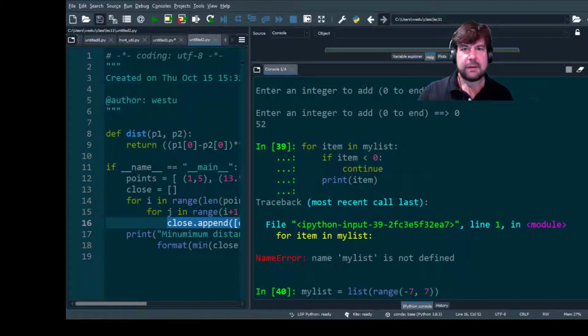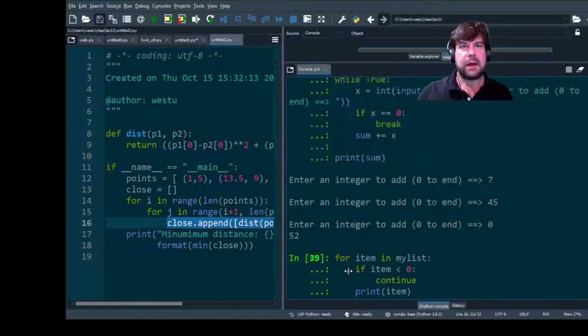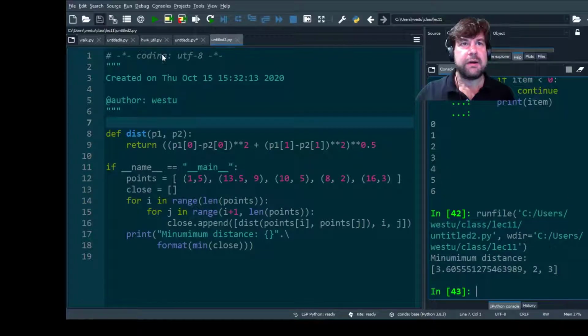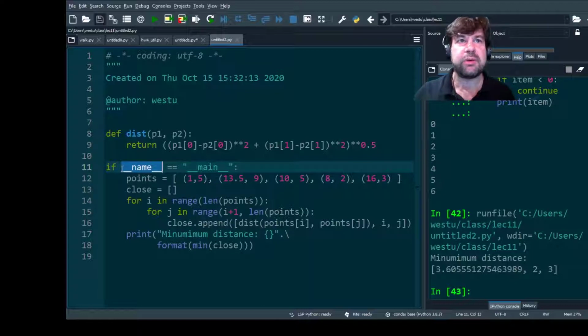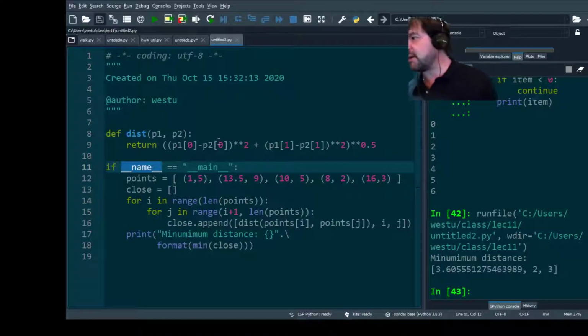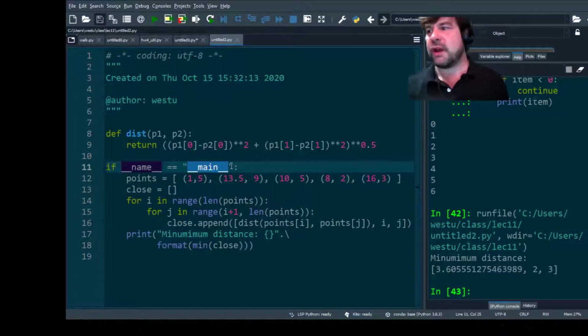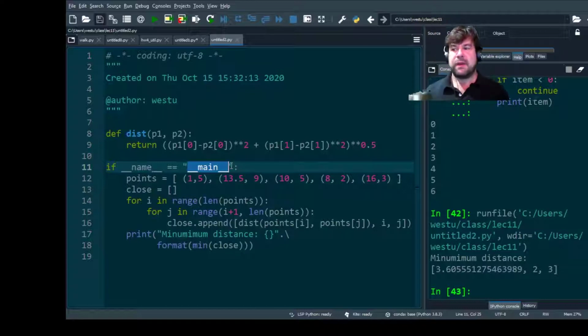Can you go over guard again? Sure. When you run a program, there's always this variable, __name__. It exists. It's part of the Python spec. It always exists when you run a program. It's something the system automatically defines. When you're executing a file directly, that name gets set to the string __main__. When you import it, it gets set to the name of the file.